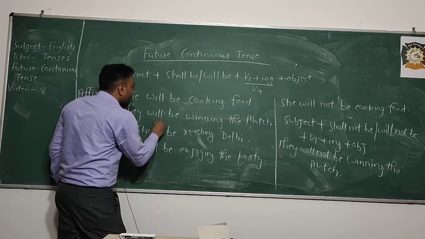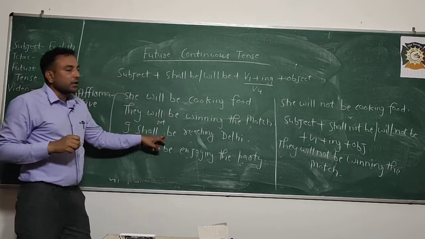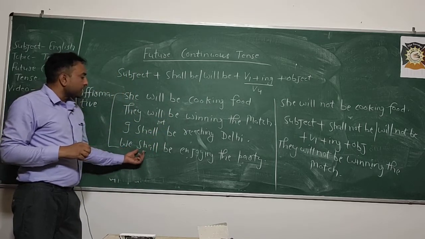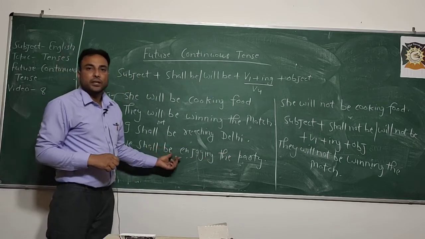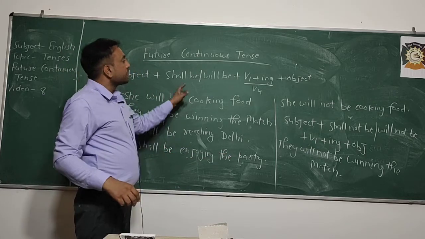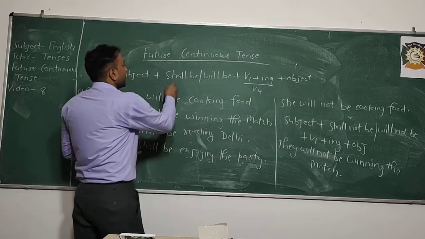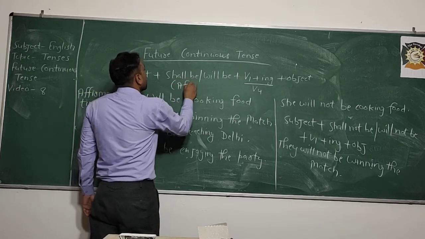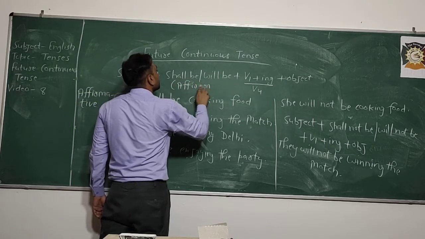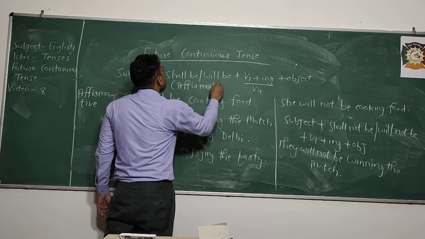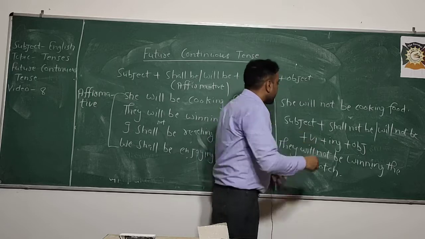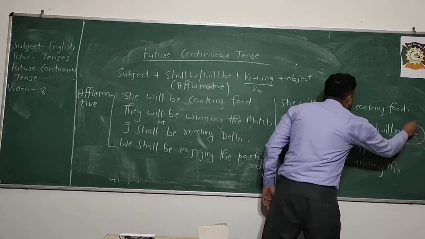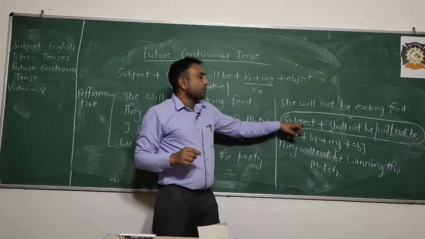You just have to add not between shall and be. Next, we shall be enjoying the party. We shall not be enjoying the party. So this is the structural formula for affirmative sentences, and this one is for negative sentences.